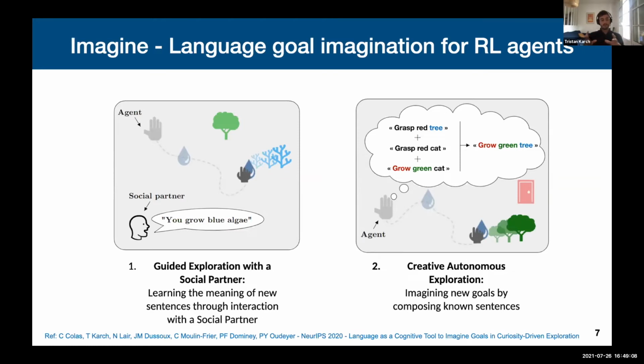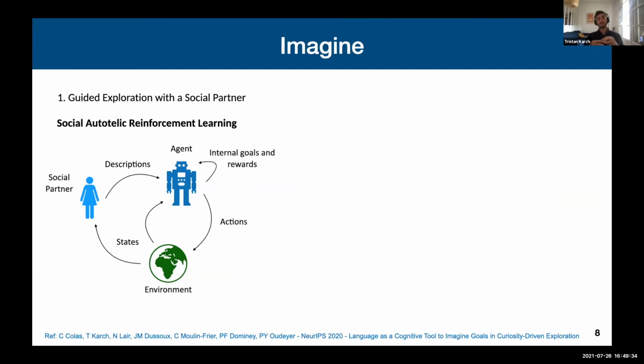This step can be viewed as the internalization of the social speech that Vygotsky described, for instance. Then there is a second phase in which the agent no longer interacts with the social partner. Instead, it generates new goals by recombining the constructs, the words that it learned thanks to the social partner. So let me give you a bit more detail about Imagine.